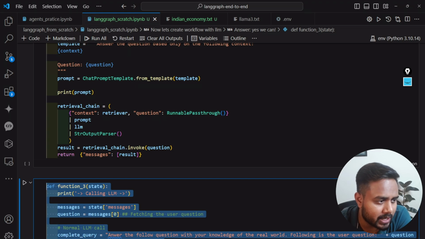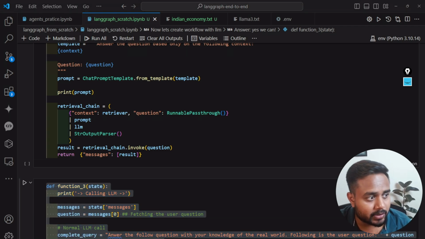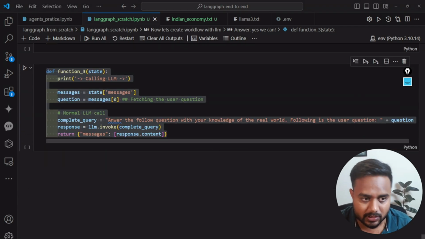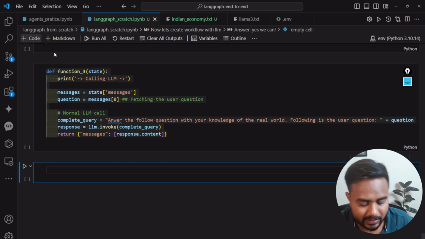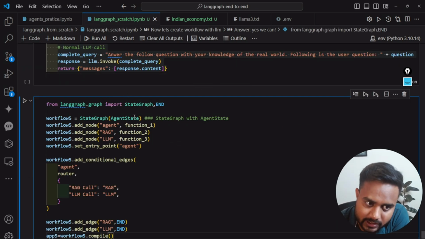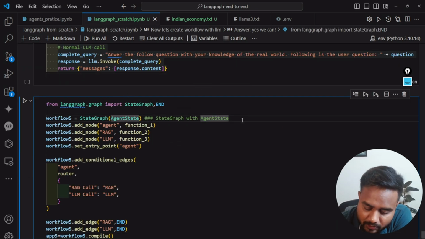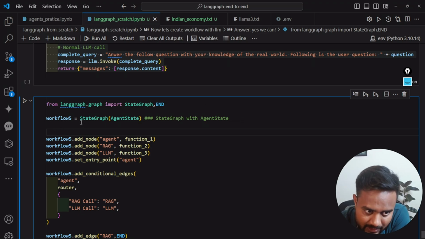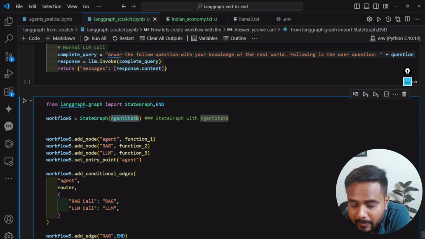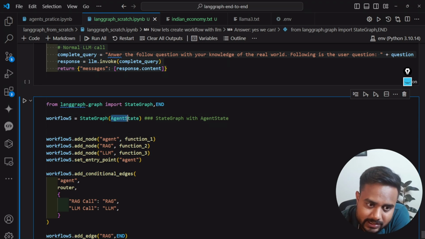Now what I have to do here is create a workflow, guys, and be careful with the workflow, because this is very important and will give you a lot of understanding of LangGraph. Here I'm going to create an object of the state graph. State graph takes one argument, and here we are passing this agent state, which is a class.